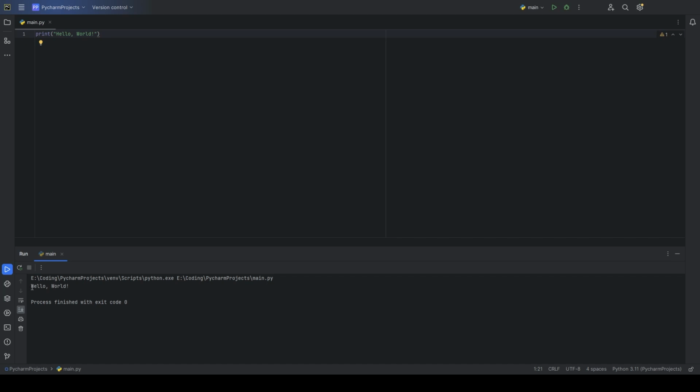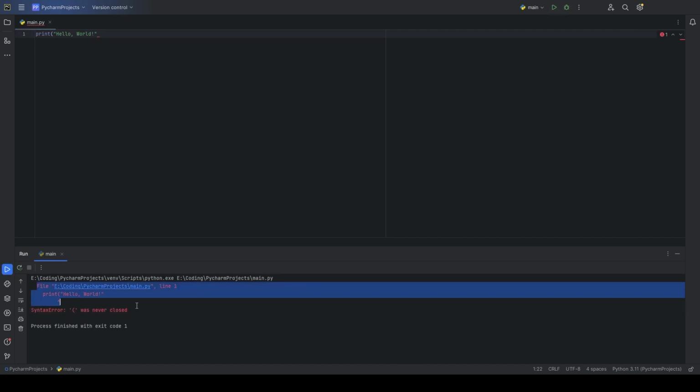Next, I'll show you what happens when there is an error in the code. For example, let's remove the closing parenthesis. When we try to run this code, Python gives us a syntax error. These kinds of mistakes are common, and I'm sure with enough practice you will be able to spot and fix even bigger errors.